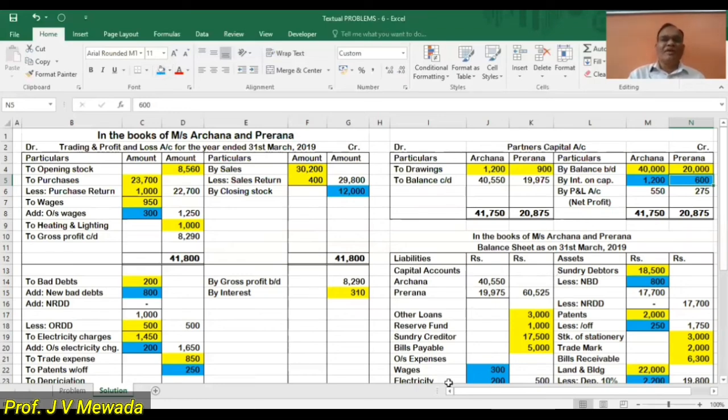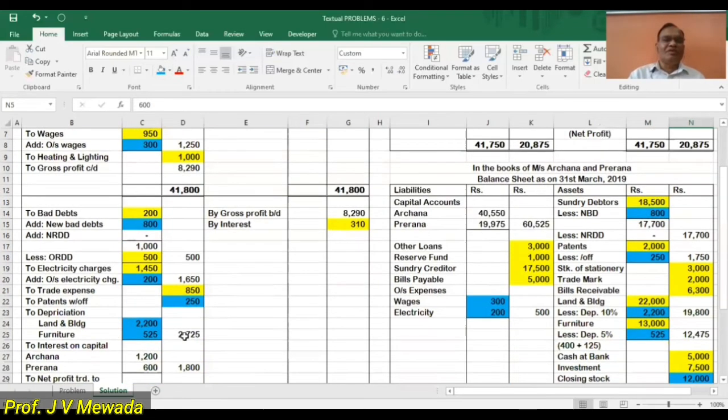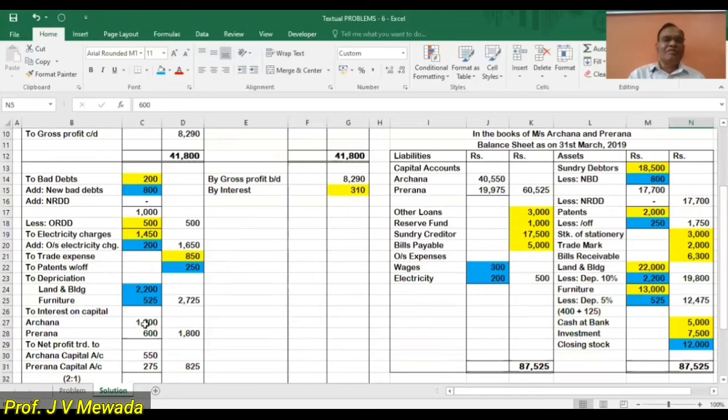So this is the one effect. And the second effect we are doing here, interest on capital, that is for Archana 1,200 and Prerna 600. So we have debited the profit and loss account.